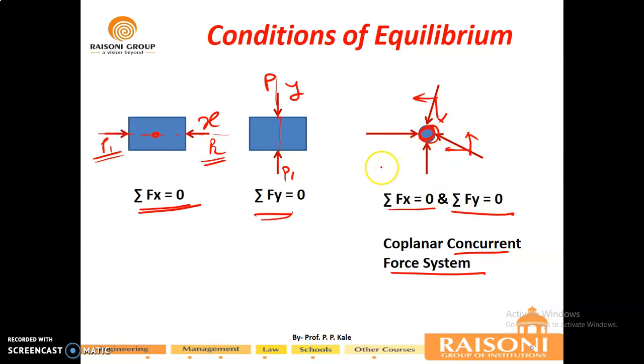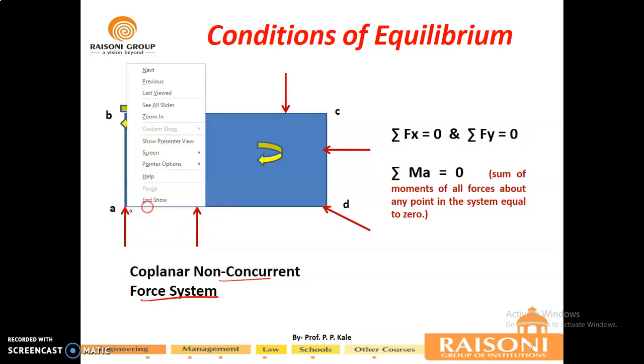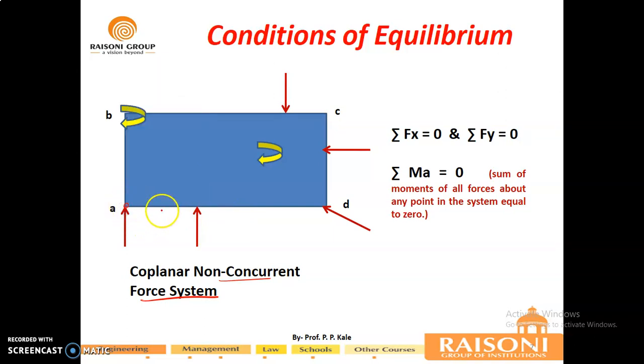Now moving to the next condition, that is coplanar non-concurrent type of forces. In this, the points are different on the body and the forces on each point are different. So in that case, we can easily calculate moment about any of the points, as we have calculated in our last lecture. We have seen one resultant problem based on the coplanar non-concurrent force system. So in that particular case, you introduce moment of forces here.